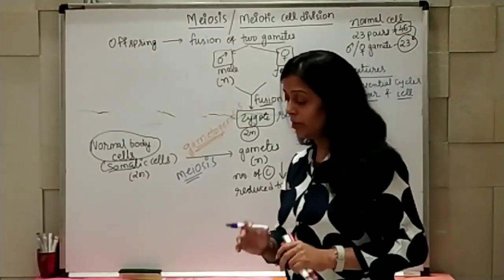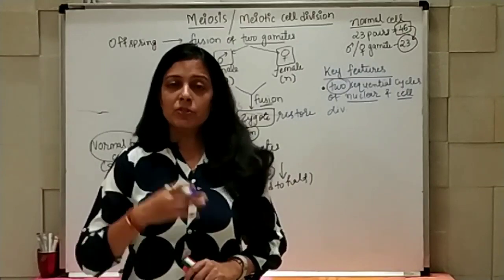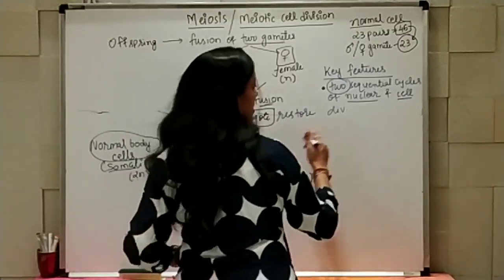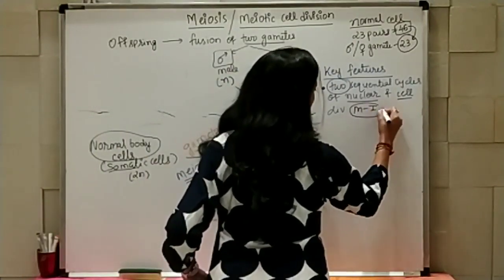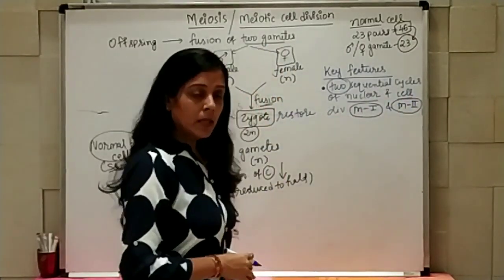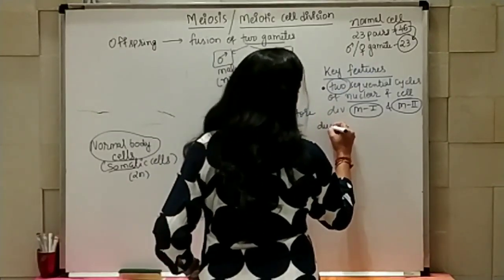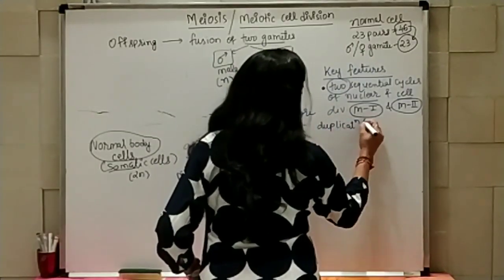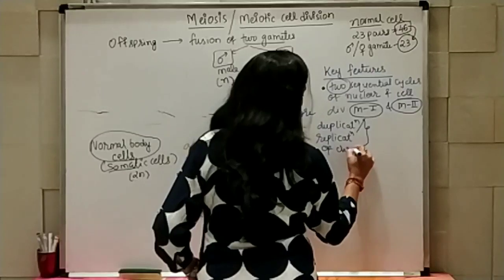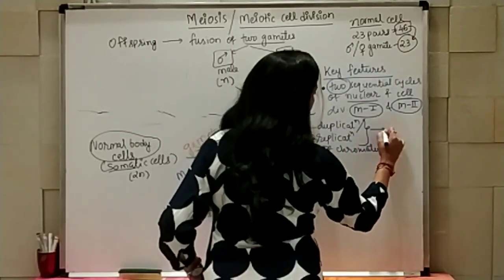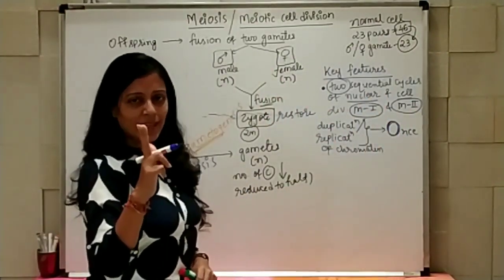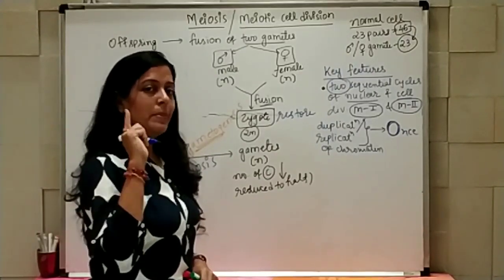Mitosis में हमने क्या पढ़ा था? In mitosis there was only a single cycle which was having prophase, metaphase, anaphase and telophase. Here we are going to have two sequential cycles, that is meiotic 1 and meiotic 2 cell cycles. But duplication, or you can say replication, of chromosomes or of chromatin material occurs only once. Though two cell cycles are there, the interphase will be single.